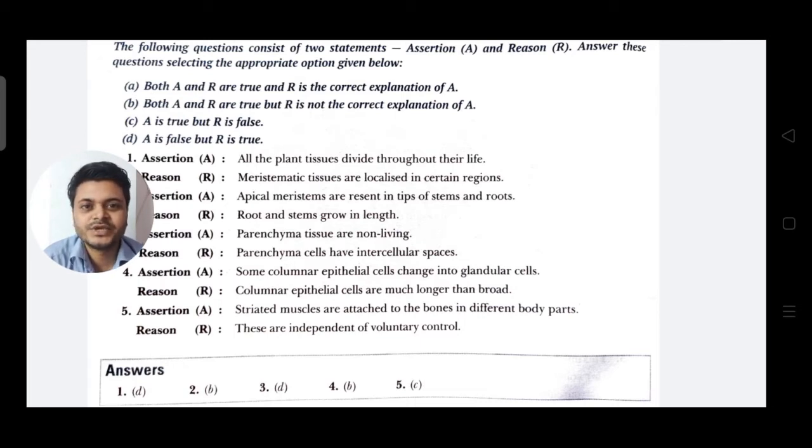Next question 5: striated muscles are attached to the bones in different parts. The reason is they are independent of voluntary control. So the correct option is C, that is A is true and R is false. Here the assertion is true, but the reason is false. These are independent of voluntary control is false, because striated muscles have voluntary control.